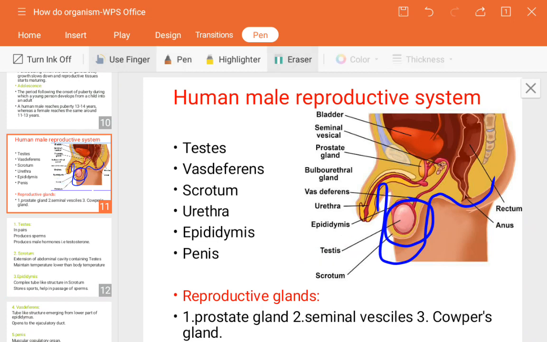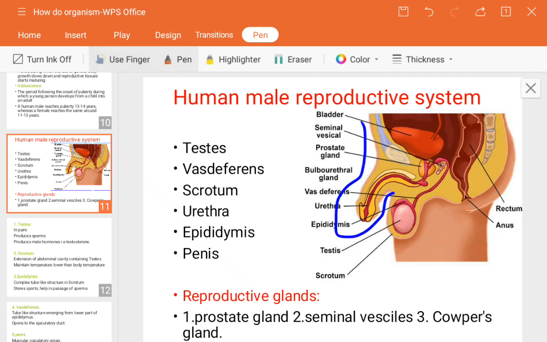We will see what the epididymis is. This yellowish portion is held by one structure, known as the scrotum. Its function is to maintain the temperature lower than the body temperature, which is around 35, so lower than it is maintained by the scrotum.